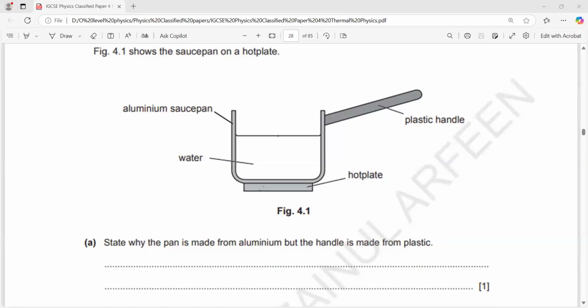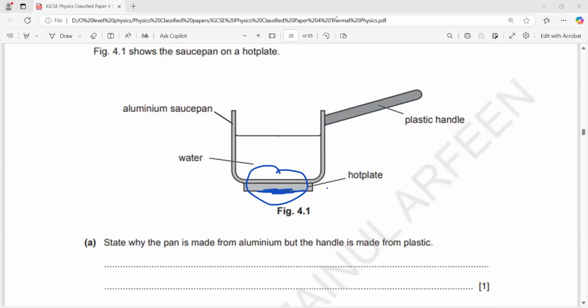How does the energy transfer between the hot plate and the aluminium saucepan? Which method? By conduction. Whenever two different surfaces are in contact, it's always by conduction. Convection is a transfer of heat energy by the actual movement of molecules. Conduction is a transfer of heat energy by vibration of the molecules.